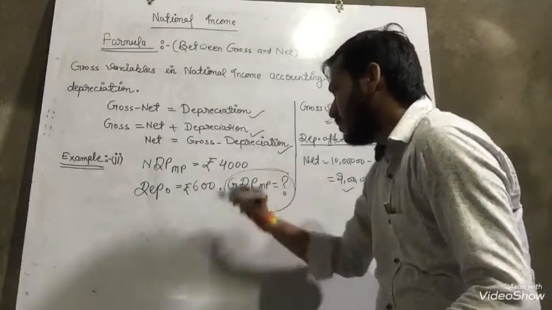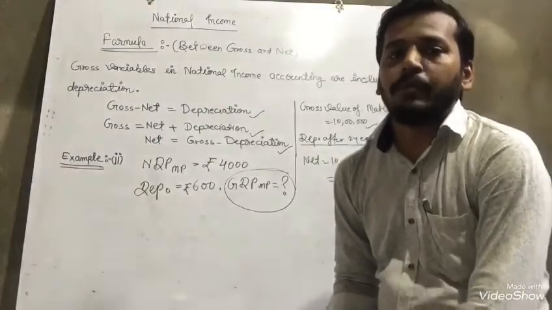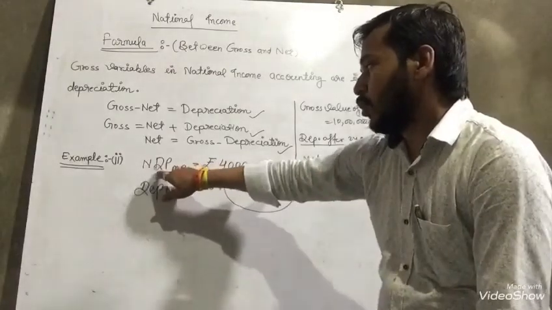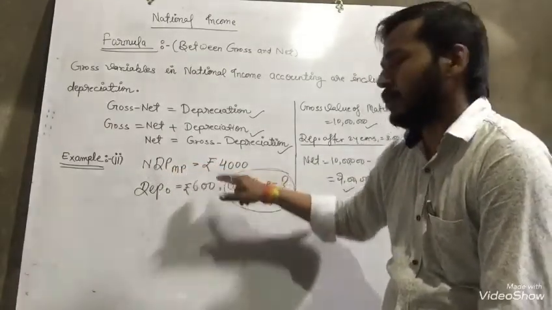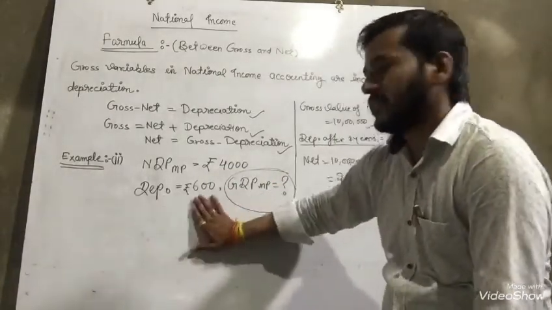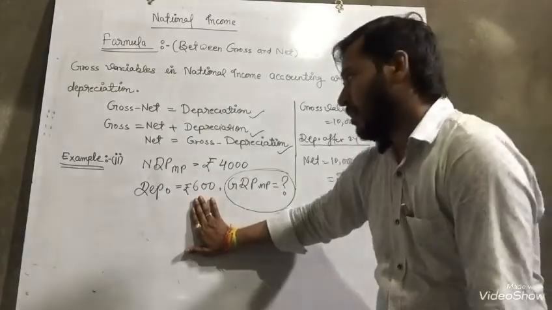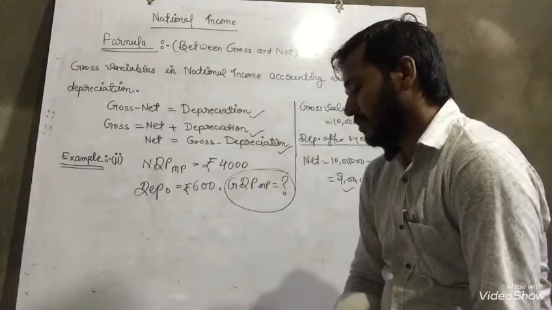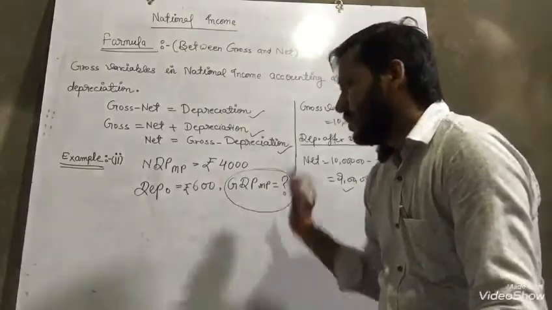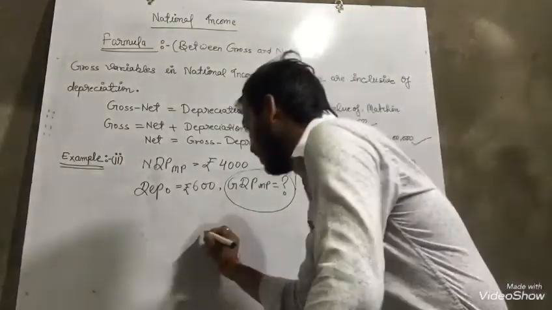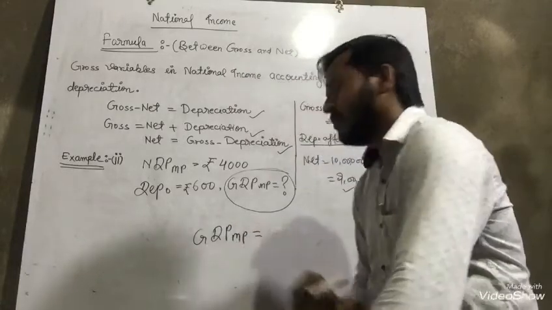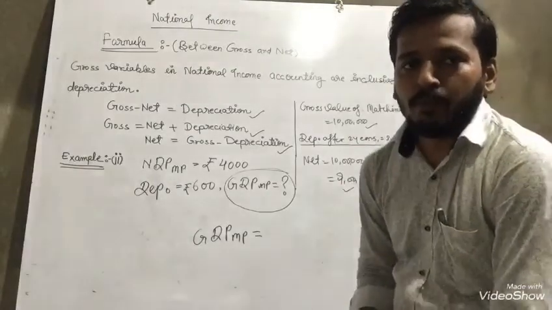Okay, this one. So this is a very important one. NDP MP, net domestic product market price, is equal to 4,000. It should be given in front of you, and depreciation is given as 600, and it is asking to calculate GDP MP. So now the formula will be changed. GDP will come in front, means GDP MP equal to